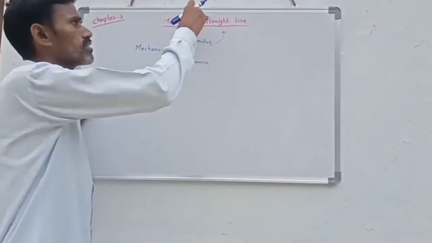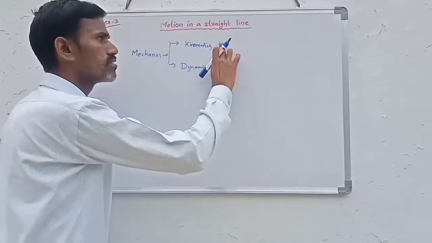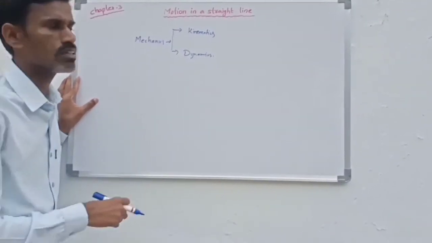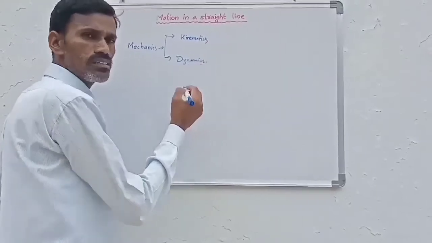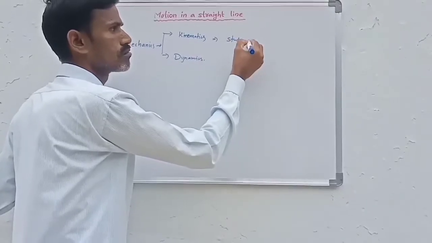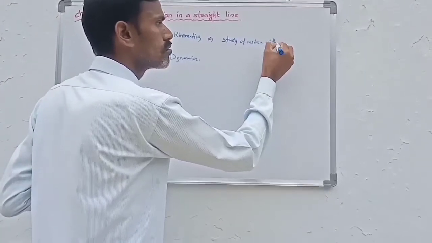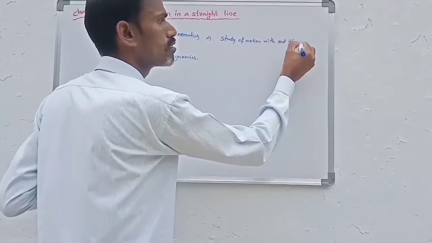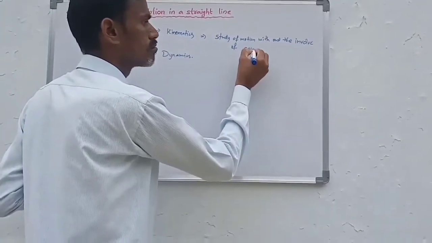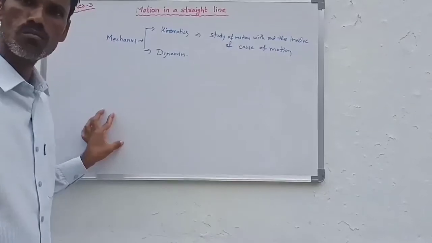In the part of kinematics we study the topic of motion in a straight line. So now, what is kinematics? Kinematics and dynamics are both parts of mechanics, that is, the study of motion. In kinematics, we study motion without involving the cause of motion.